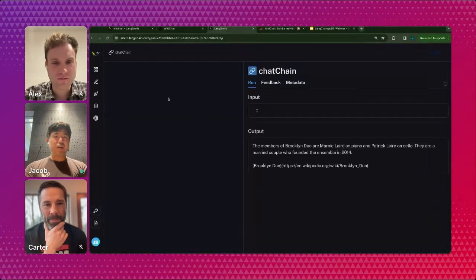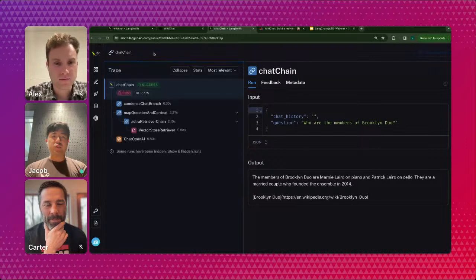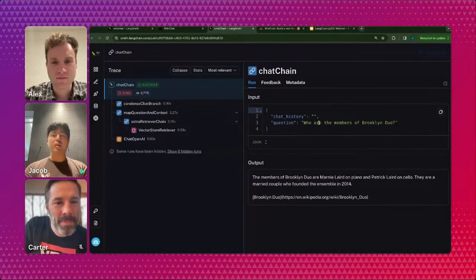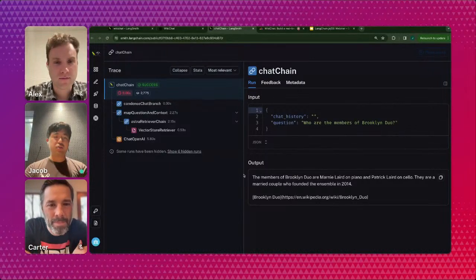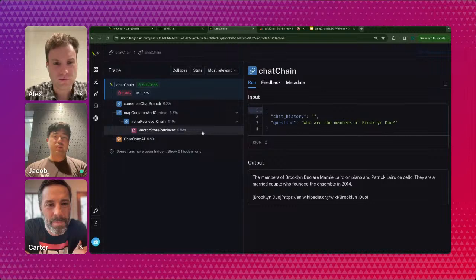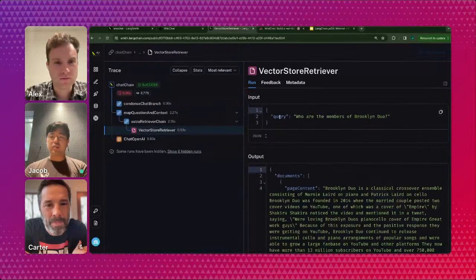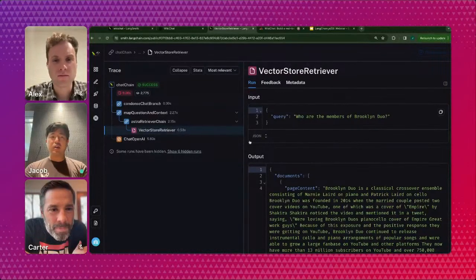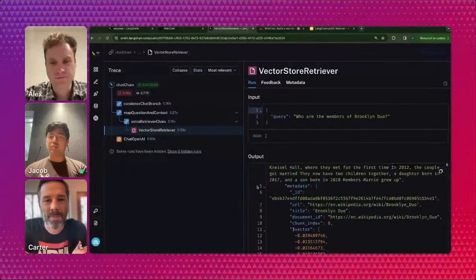there we go. I get this view here with LangSmith, and I can see some of the steps that this chat chain goes through to come up with this answer. My question is: who are the members of Brooklyn Duo? I can see the answer, but I can also see, for example, what Astra is retrieving. We ask the initial question, and Astra DB is going in and retrieving some relevant documents.